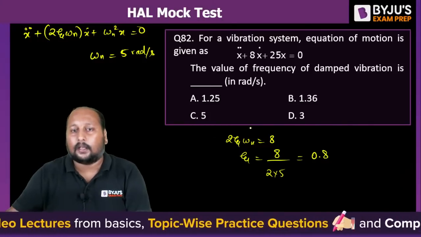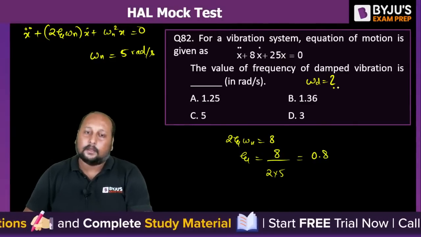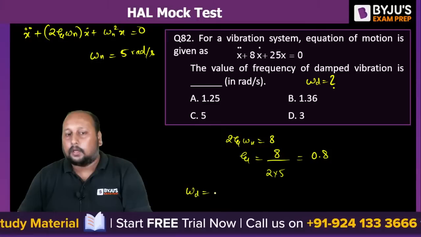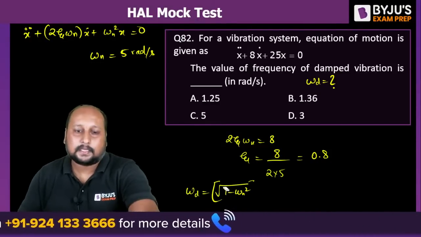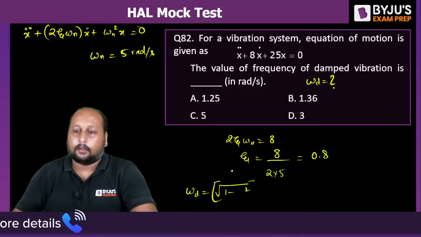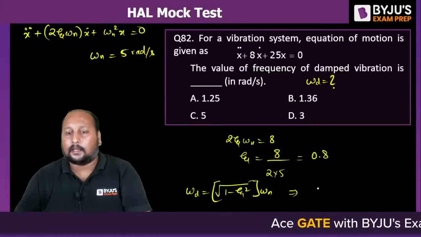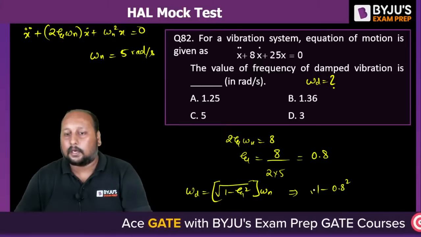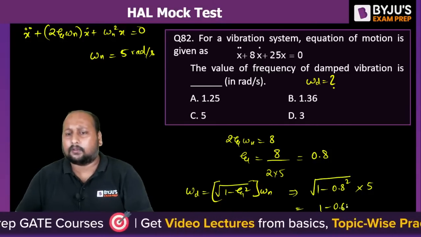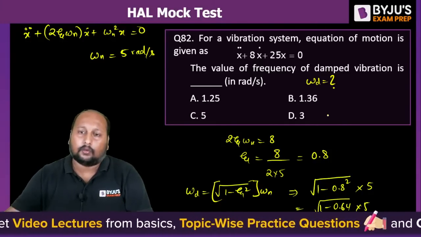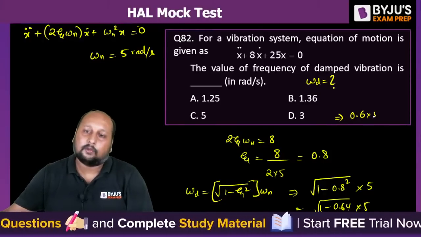We got the value of zeta equal to 0.8. They are asking you for the damped frequency, that is omega d. How can we calculate omega d? We know that omega d is equal to the square root of 1 minus zeta square, into omega n, right? So from here, 1 minus 0.8 square, under root of this, into omega n which is 5. So this is the square root of 1 minus 0.64, into 5. That is approximately the square root of 0.36, that is 0.6 into 5, that is 3.